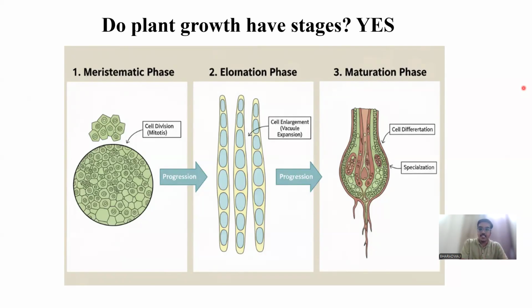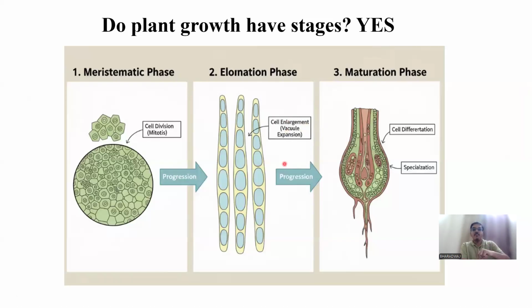After the increase in cell number, what will happen? The cells will start to elongate. We already know plants have vacuoles, so vacuolation will take place. That is, the vacuole surface area will increase, thereby the cell length will also increase. So it is like elongating the cells. If you elongate the cells, the size of the plant also will increase. So that is how cell enlargement, that is vacuole expansion, takes place.